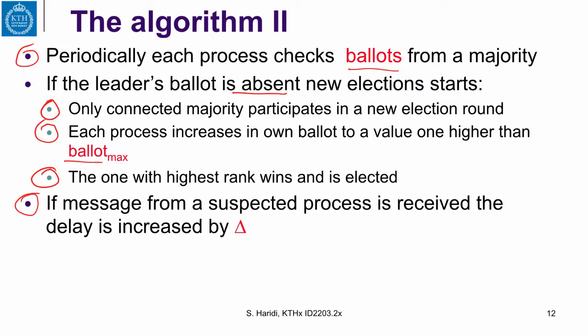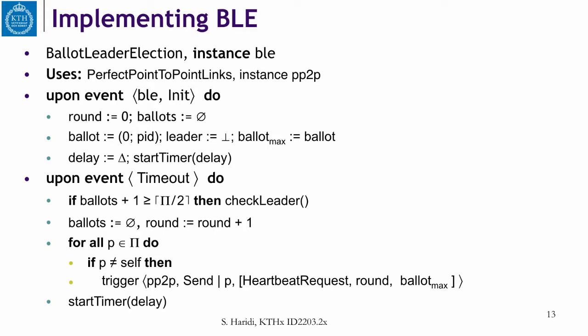If a message from a suspected process is received, the delay is increased by delta. So we try to increase the delay. If we get an old message, it means that this process was actually alive, but we couldn't receive some messages from it, so our period should be adjusted to be longer. That will eventually satisfy the partially synchronous requirement. And of course, in a real system, we adjust to the parameters of what is allowed in that system, so we cannot just increase indefinitely. So here is the algorithm now, and you are going to get the code of this algorithm,